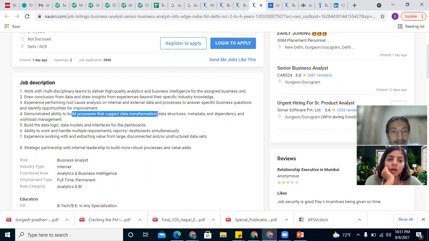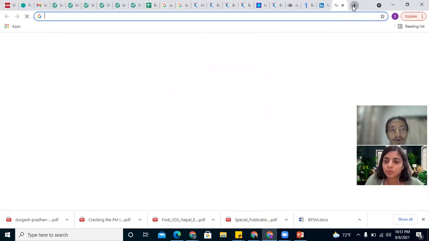And here, are there certain tools that are required for root cause analysis? It's more of a soft skill. Okay, there you can find templates also.